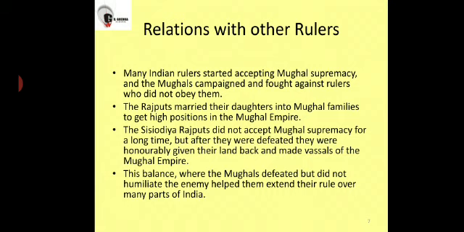Rather, they took the side of only those rulers who were in favor of the Mughals. So many Indian rulers started accepting Mughal supremacy, and the Mughals campaigned and fought against rulers who did not obey them.